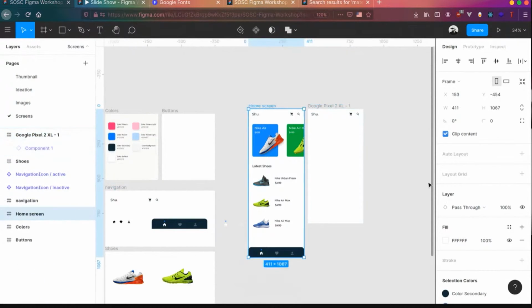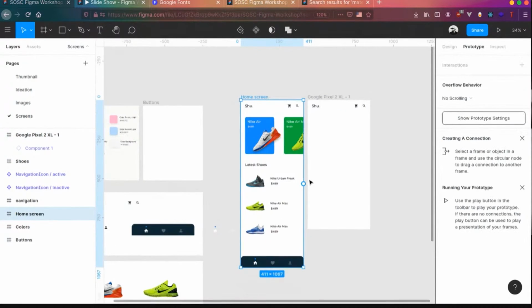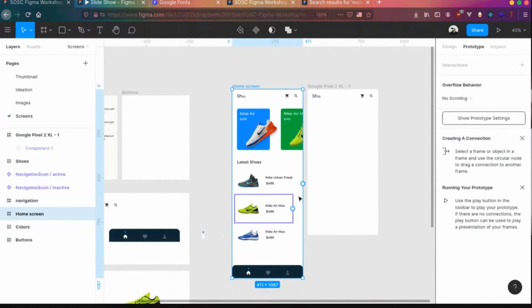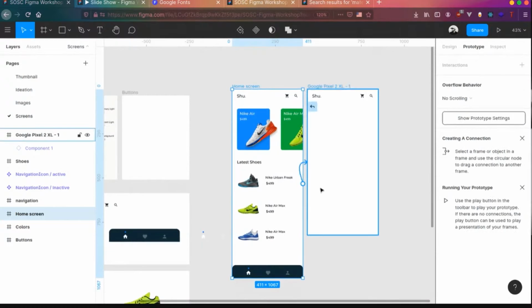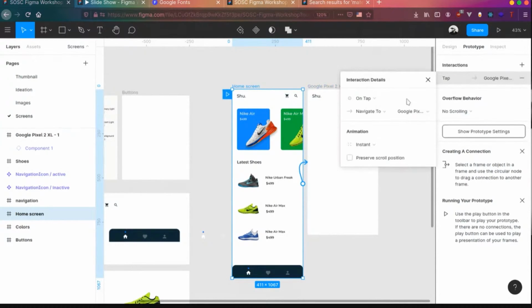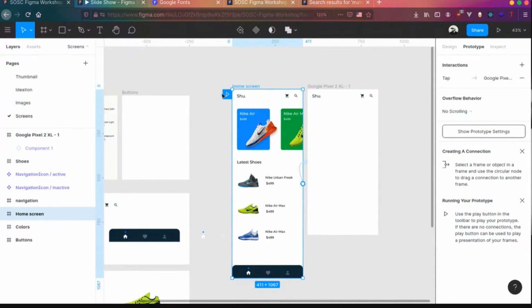Home screen, you can see, if you go to prototype mode, you can see a small dot over here. This basically means if some action happens here, where should we go next? So just click on this thing. We'll look into it later, what it actually does. But whenever we do that, Figma understands this is the starting point. So you can see a small play button over here. Whenever you click on the play button, it will open in a new tab showing your prototype actually.